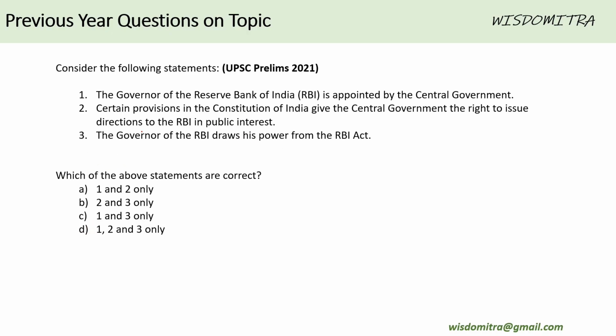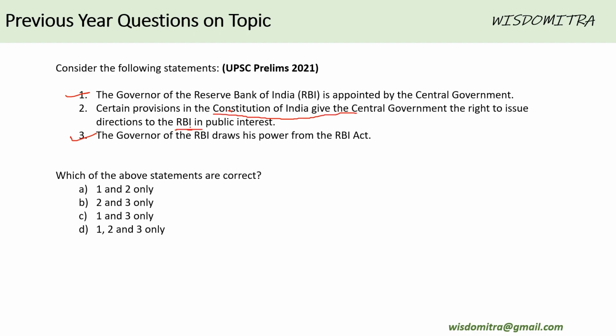Next question. Governor of Reserve Bank of India is appointed by central government. This is true. Certain provisions in Constitution of India give central government the right to issue directions to RBI in public interest. Let us see. Is it correct? The third is Governor of RBI draws his power from RBI Act. Basically, this is for sure true. This is also true.